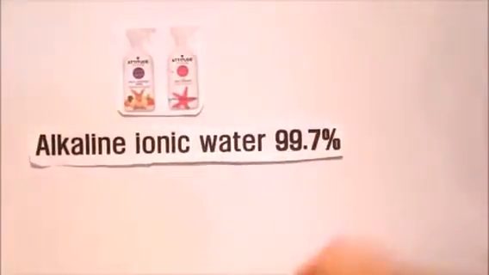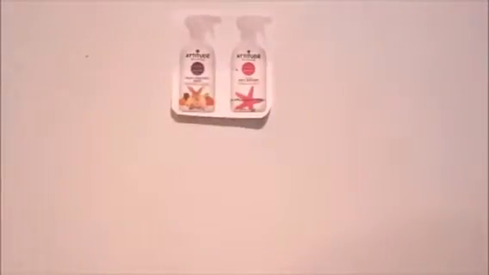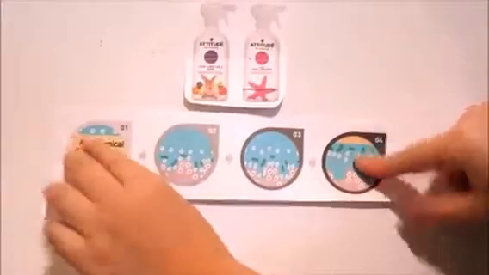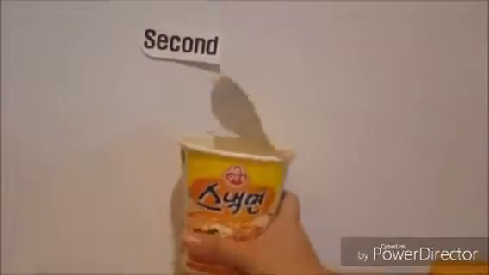Another way is using a cleaner for fruits and vegetables that is made from special electrolyzed alkali ion water 99.7% and minerals 3%. A large amount of anions infiltrates bacteria and pollutants and removes them, so it is one of the most effective alternatives.